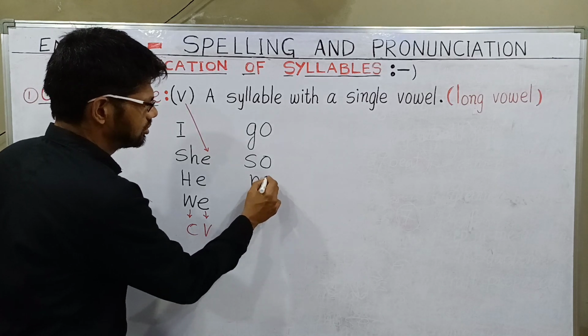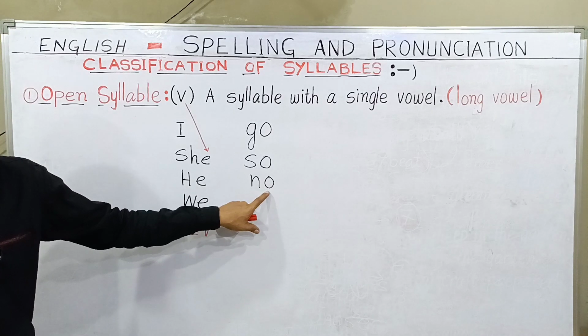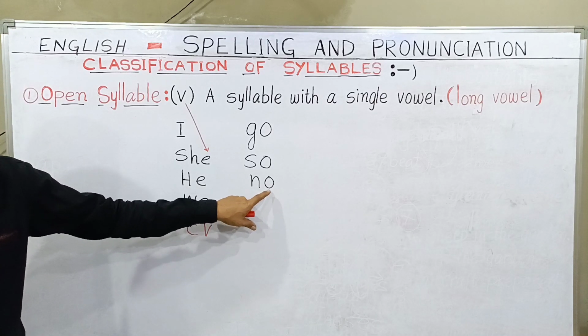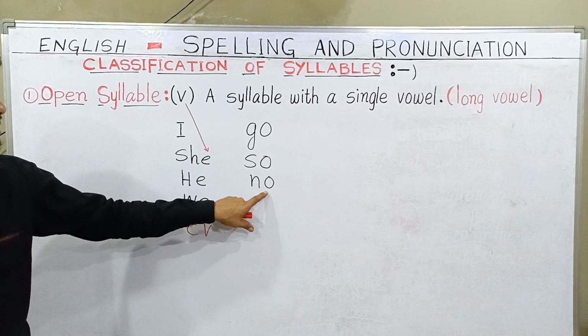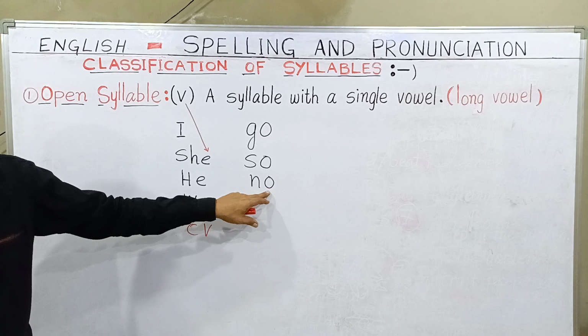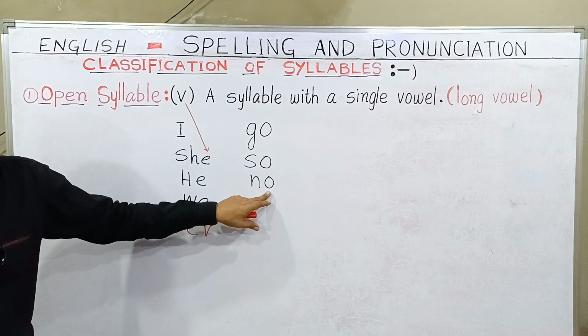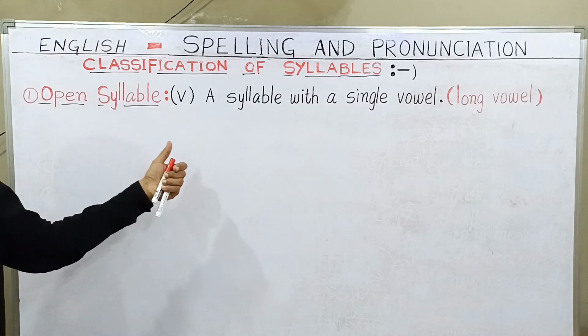Then no also has only one syllable, one beat, and a single long vowel.